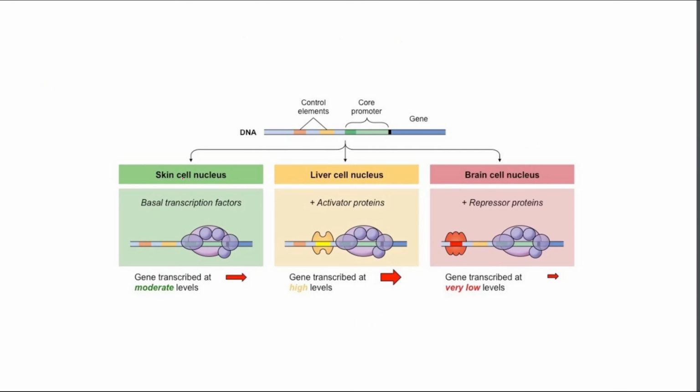One more example: here is the skin cell nucleus, liver cell nucleus and brain cell nucleus. Here the same gene is expressed but at different levels. Here the gene is transcribed at a moderate level, here at a high level and here at a very low level. So different cells have different gene expression levels and that determines cell diversity. This is called differential gene expression and it is the reason for cellular diversity.